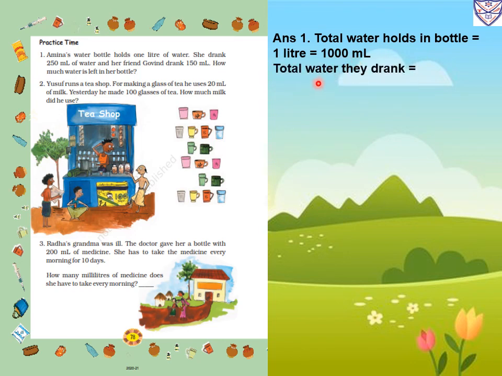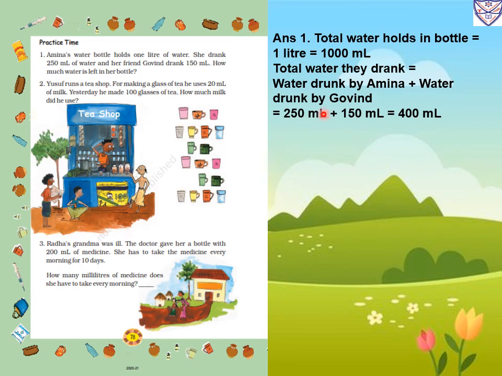So here, total water they drank: water drunk by Amina plus water drunk by Govind. Amina drank 250 milliliter and Govind drank 150 milliliter, so that is equal to 400 milliliter. So how much water is left? We will subtract: water left in our bottle equals 1000 milliliter minus 400 milliliter. So 1000 minus 400, we will get 600 milliliter. Students, here space is not there for writing the answer, so you can paste a single page and write the answer there.